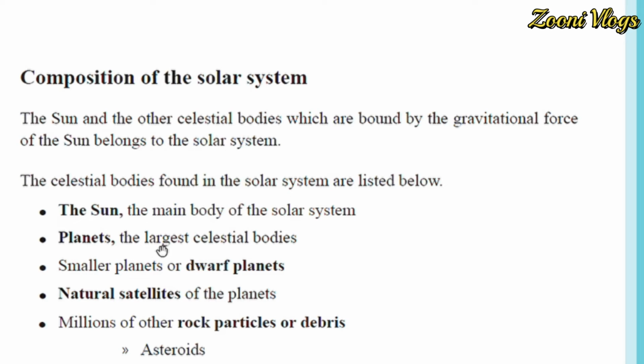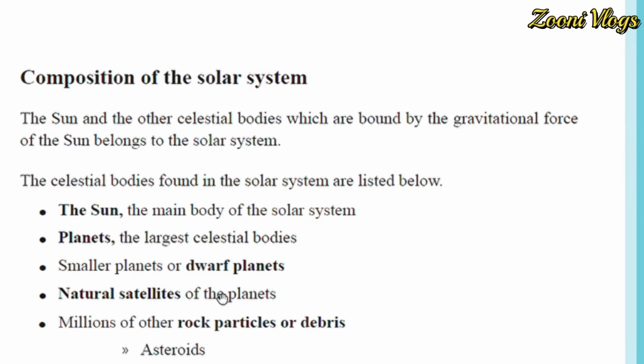Planets, the largest celestial bodies. These planets we are calling the staff, including teachers, especially your teachers. Then smaller planets or dwarf planets are other staff, other people who are helping your teachers. So those we are calling smaller planets or dwarf planets. Then natural satellites of the planets.